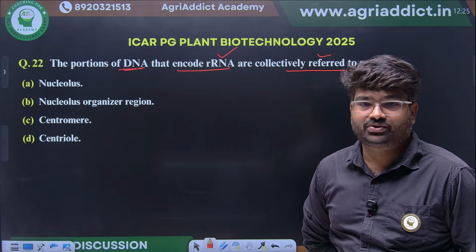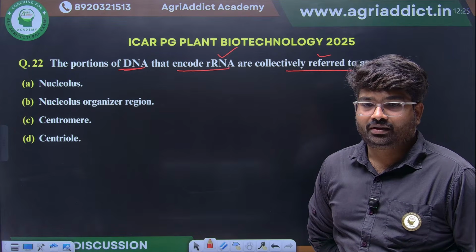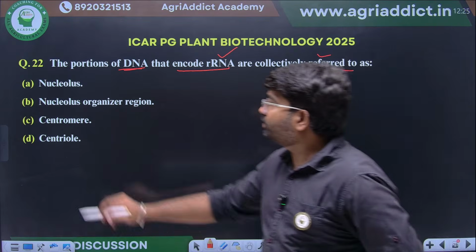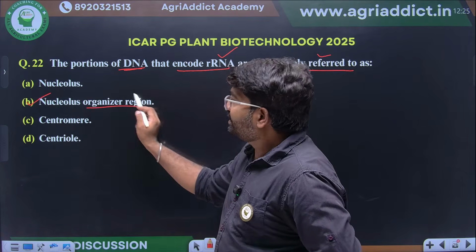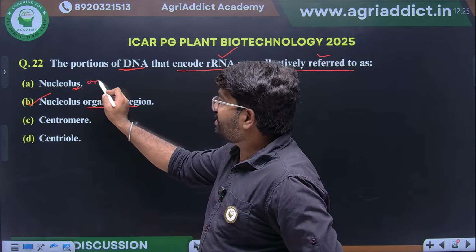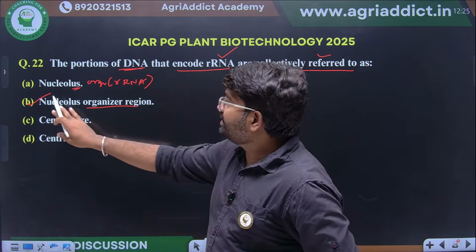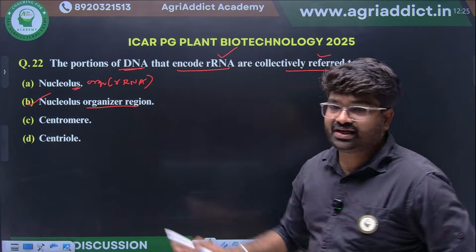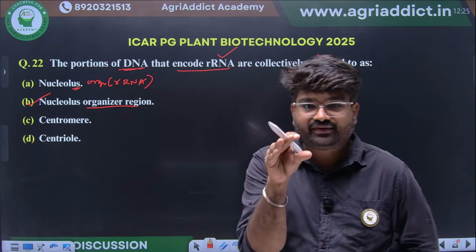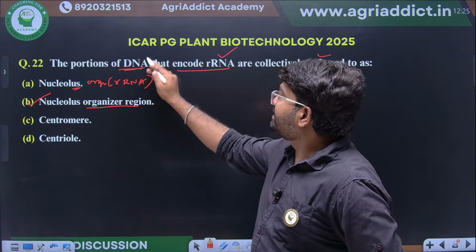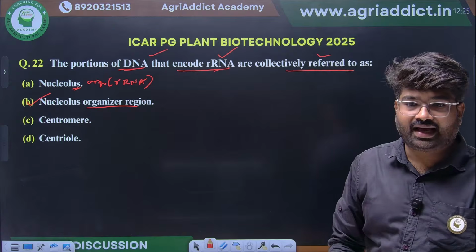What will be the right option? Yes, nucleolus organizer region. Nucleolus is what? It's an organelle where ribosomal RNA synthesis will happen. But nucleolus organizer region is what? It's a specific region in the DNA that codes for ribosomal RNAs.